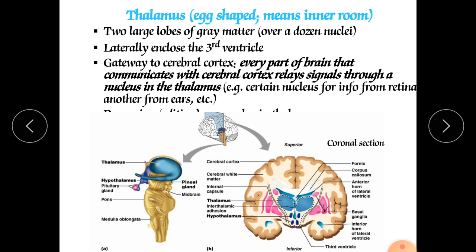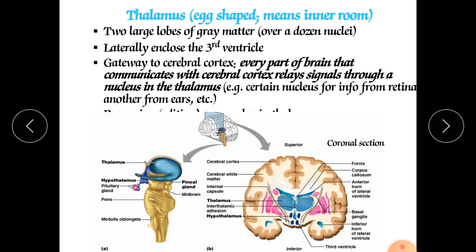The lateral group has 3 types: lateral dorsal nucleus, lateral posterior nucleus, and pulvinar nucleus. The lateral dorsal nucleus functions in the expression of emotions. The lateral posterior nucleus and the pulvinar nucleus help integrate sensory information.